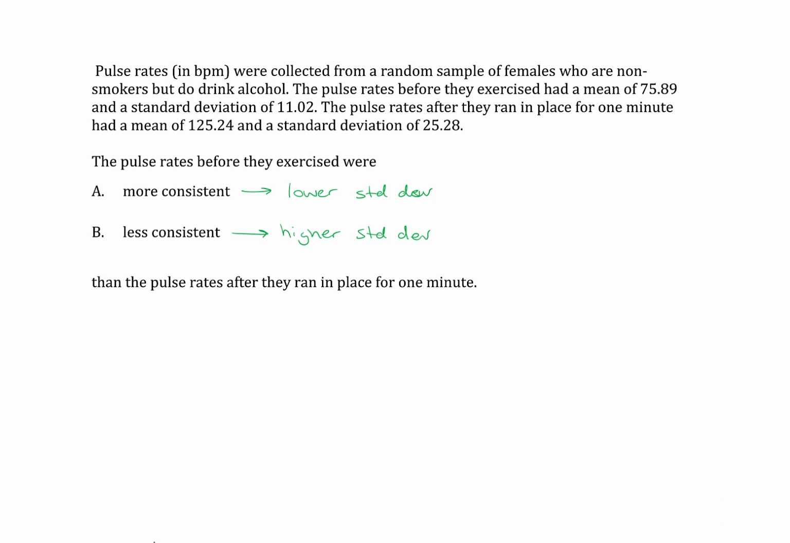So we're comparing the standard deviations of these groups. Before exercise, the standard deviation was 11.02. After exercise, the standard deviation was 25.28. So the pulse rates before they exercised had a lower standard deviation, and therefore they were more consistent than the pulse rates after they ran in place.